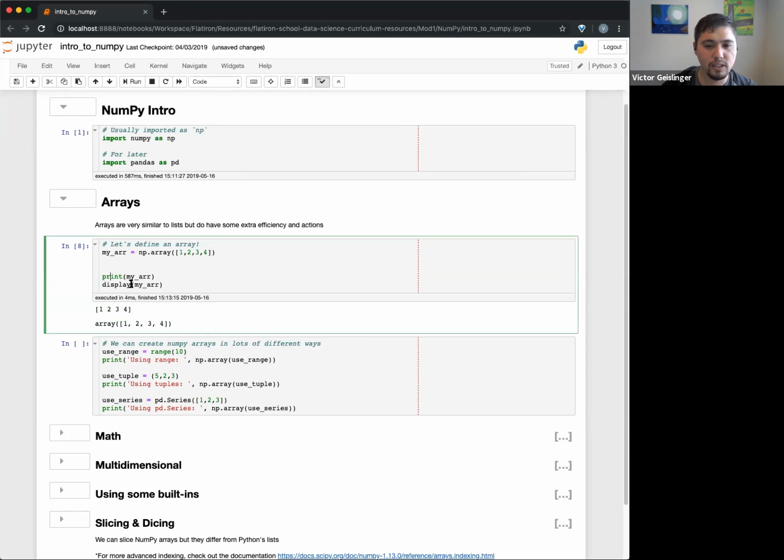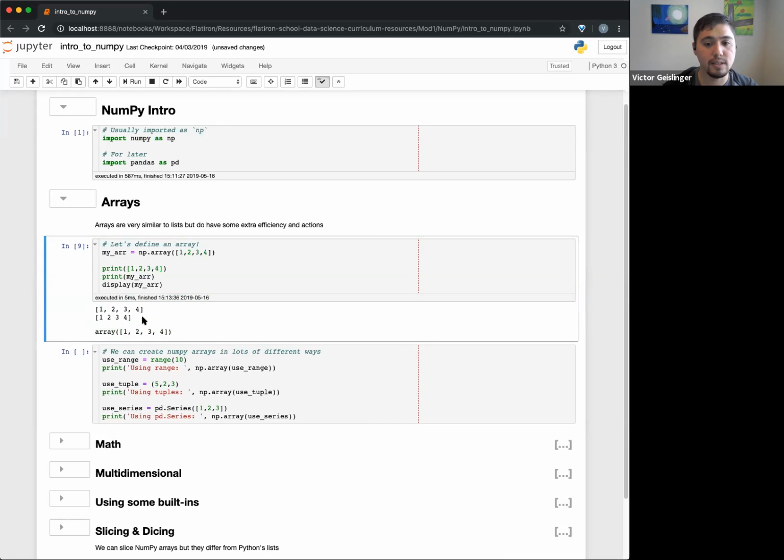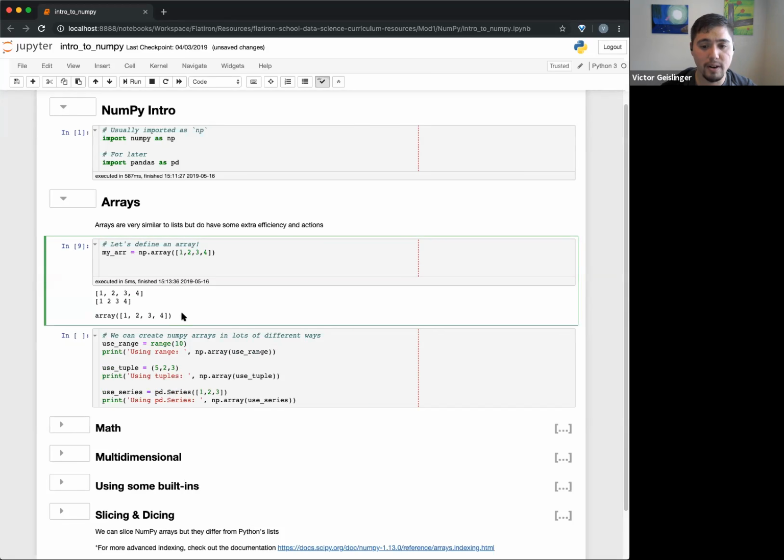You can also tell that this is not a list because there are no commas. Just to prove it to you guys, if I print 1, 2, 3, 4, you can see that there are commas in here versus not in here. That's your clue saying, oh, that's a NumPy array. Not that it was super important, but I wanted to show you that there is a difference. Okay, so that's our NumPy array right here.